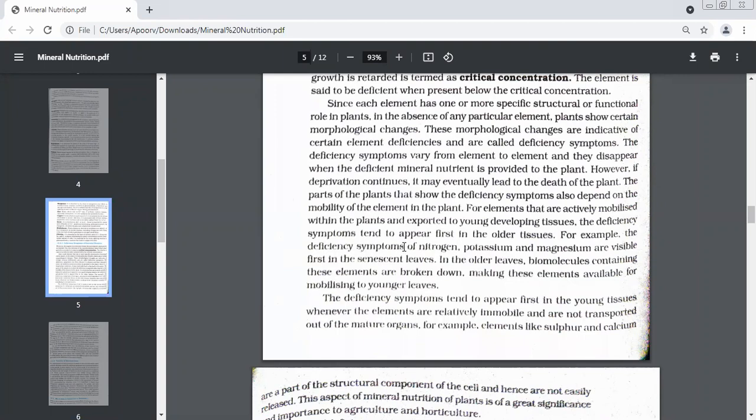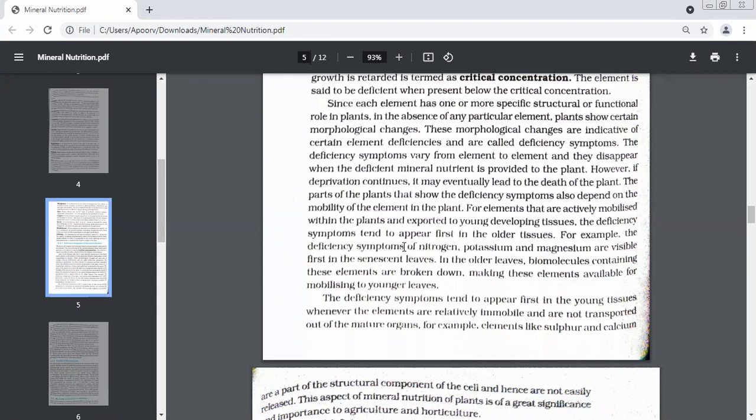All the extra elements become big molecules which are known as biomolecules. They're big molecules and they are stored in old leaves, the mature leaves. Now, whenever there is a deficiency, what does the plant do? The plant knows that these leaves are senescent leaves. They're going to shut down in a few days. So all the elements would be wasted. They will be of no use for the plant now. What the plant does is, as soon as there is a deficiency, it starts breaking those biomolecules, starts releasing those elements, and starts sending them to the younger leaves now.